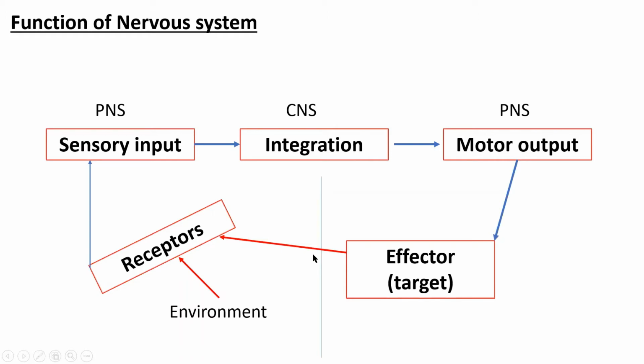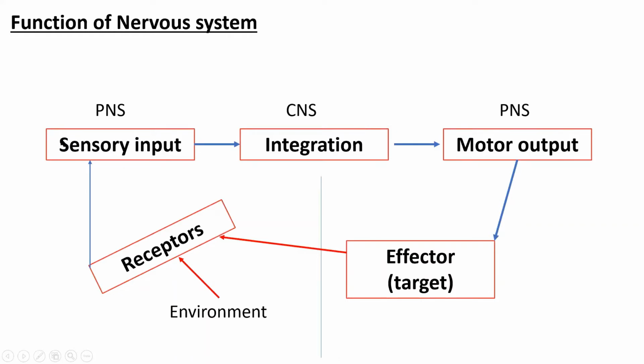How much the muscle is stretched, that information is also sent through sensory neurons to the CNS. So this is the general function of the nervous system. It receives the information and processes it, and through the motor unit it will react upon the organ or the tissue.